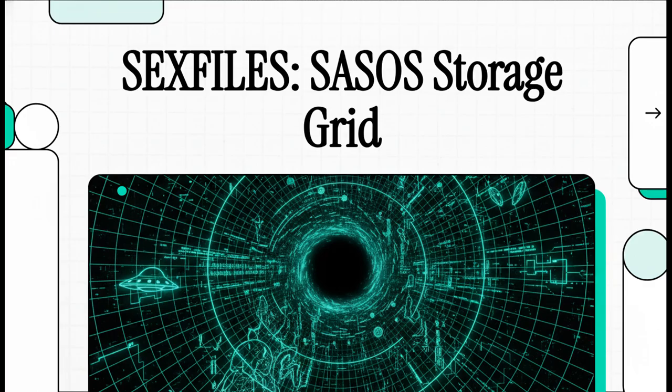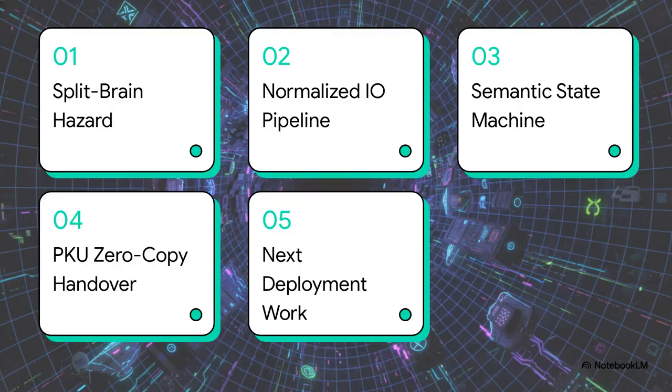Yeah, we are talking about SEXFILES, a revolutionary virtual file system, and exactly how it wrestles with the raw metal of our single address space operating system. Let's get right into it. Okay, quick look at the mission briefing menu. We'll hit the split brain authority hazard, move into the normalized I/O pipeline, break down the SEXFILES semantic state machine, look at PKU zero copy capability handover, and wrap up with our next deployment work.